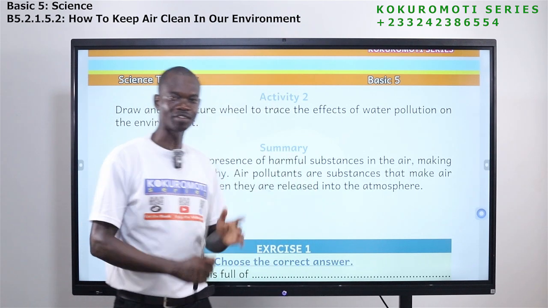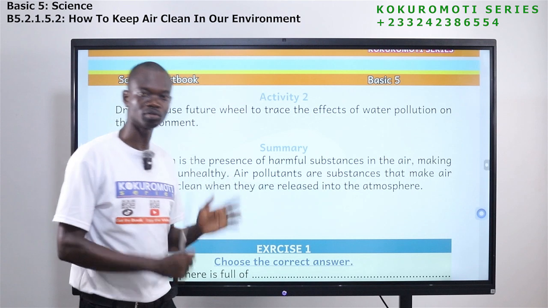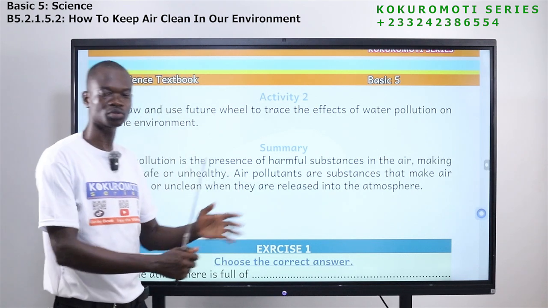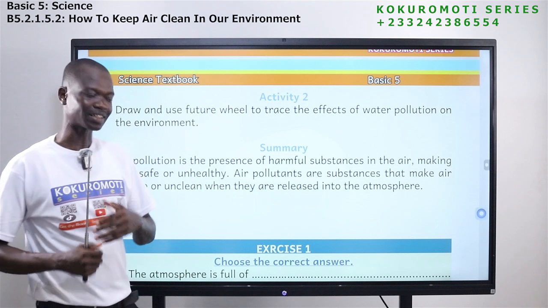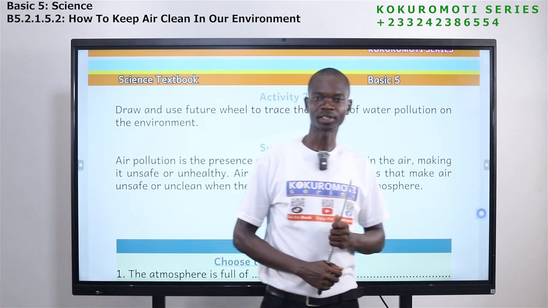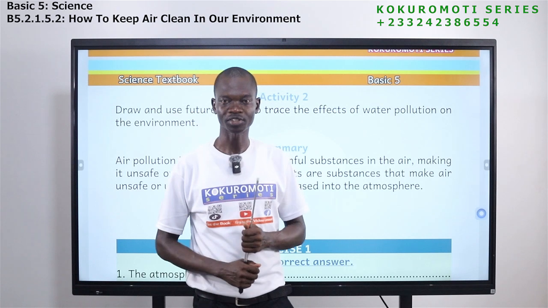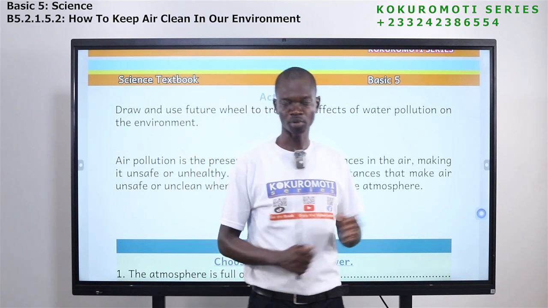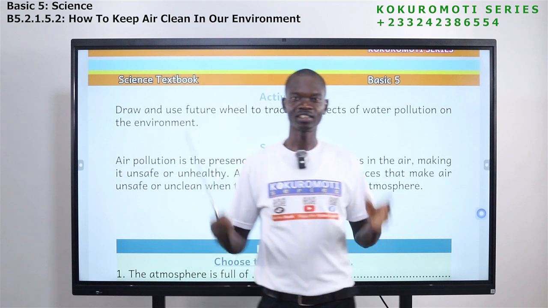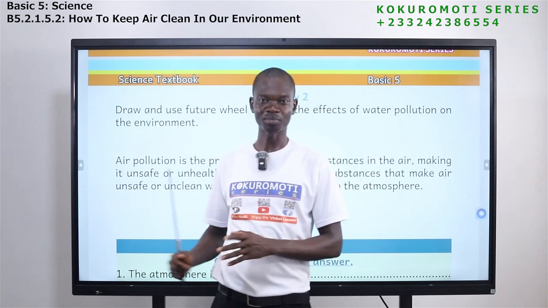if we don't want our environment to be polluted, if we don't want the air to be polluted, what are the things that we are supposed to do? And what are some of the things that also pollute the environment? These are the things that we have seen, and the effects of air pollution on human beings. So these are the areas that we have covered under air pollution.